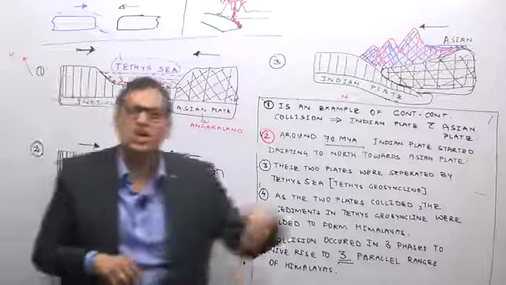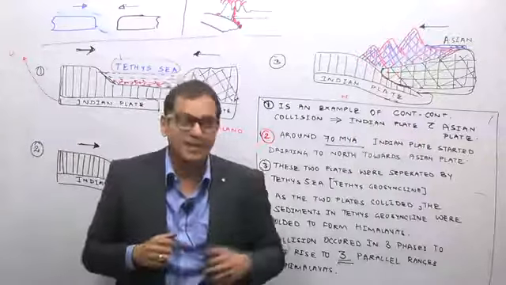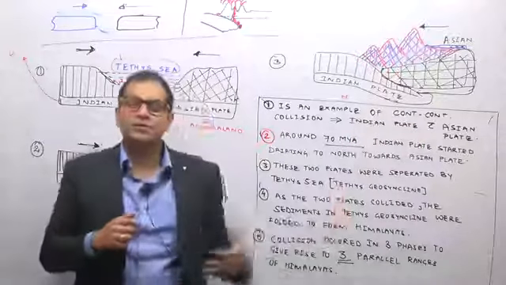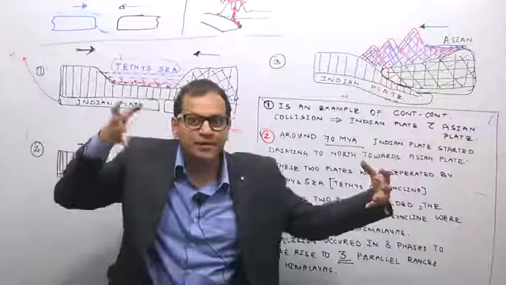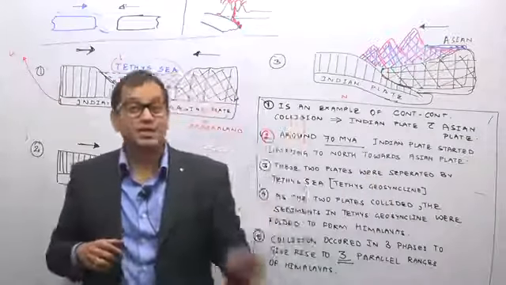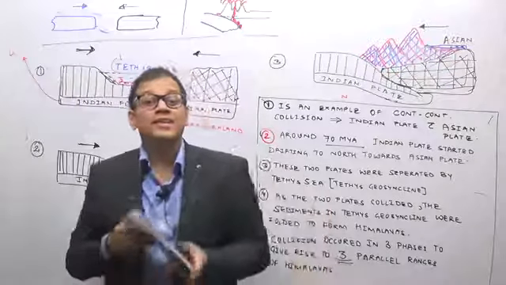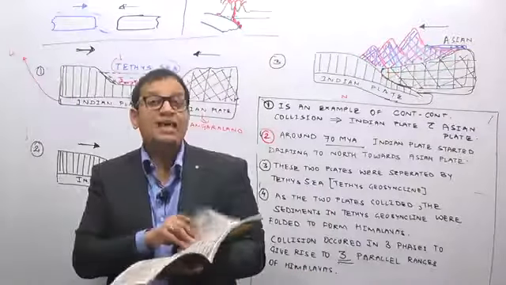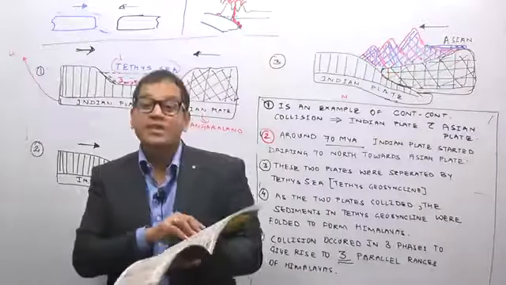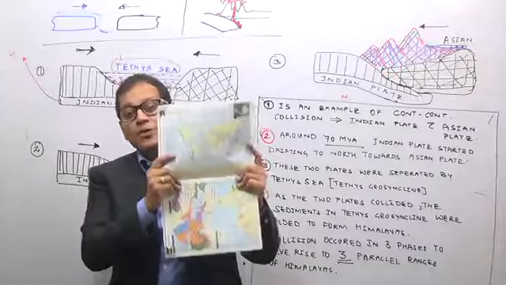Now an example is the Rockies Mountain, the Pacific Plate with the North American Plate. Another example is the Andes Mountain, the Nazca Plate with the South American Plate. The Nazca Plate is an oceanic plate and the South American Plate is a continental plate. That is why I am saying carry your atlas. We will revise your entire geography, so open your plate tectonics page in the atlas.